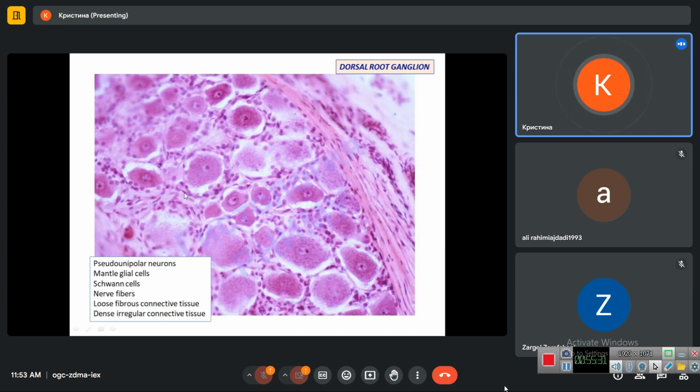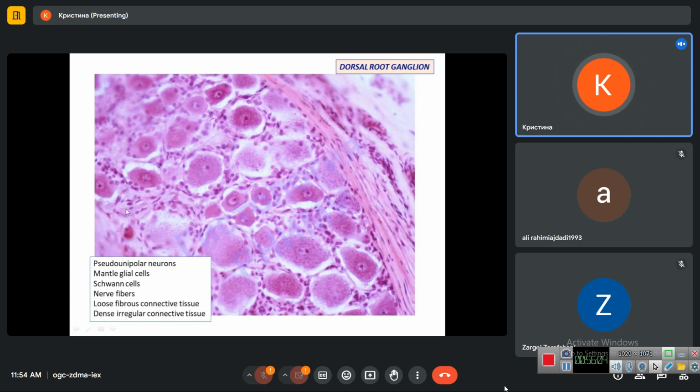If we go further from the neuron, we will see other cell nuclei. Some of them are flattened and elongated. They are cell nuclei of loose fibrous connective tissue, which surrounds neurons and nerve fibers. So we should differentiate here between mantle glial cells, which are the closest to the cell bodies and round in shape, and cell nuclei of loose fibrous connective tissue cells, which are further from neurons and have a more flattened shape.